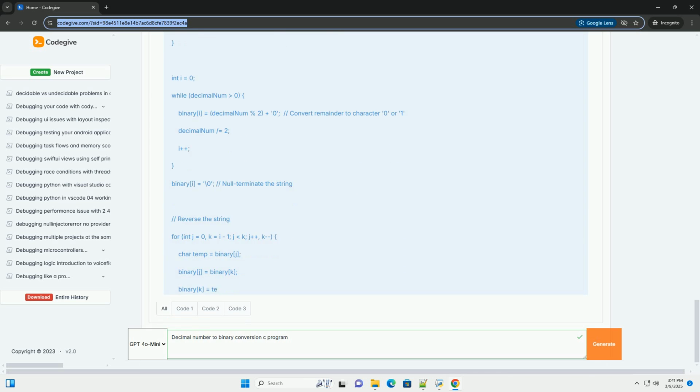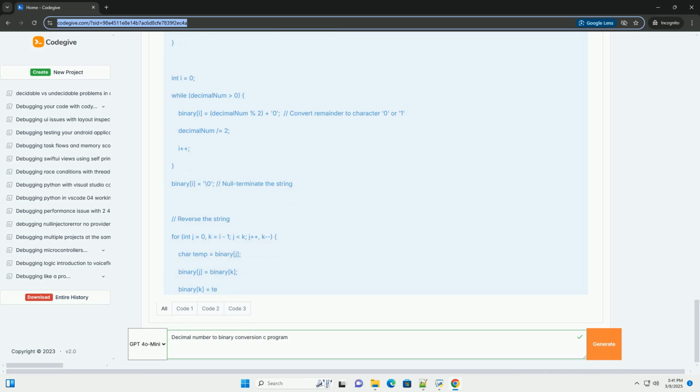The conversion process, decimal to binary. The most common method to convert a decimal number to its binary equivalent is the repeated division by 2 method. Here's the breakdown. 1, divide by 2: divide the decimal number by 2. 2, note the remainder: keep track of the remainder, which will be either 0 or 1. 3, repeat: use the quotient, the result of the division, as the new decimal number and repeat steps 1 and 2. 4, continue until the quotient is 0: keep dividing until the quotient is 0.